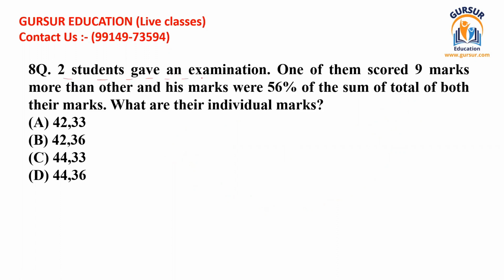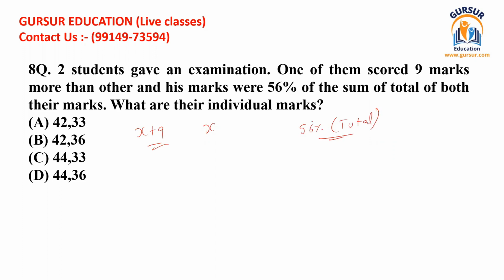Two students gave an examination. One of them scored 9 marks more than the other, and his marks were 56% of the sum total of both their marks. So we know that B has received X marks and A has received X plus 9 marks. But we have been given one additional condition, that the marks of A are equal to 56% of total marks of both A and B.